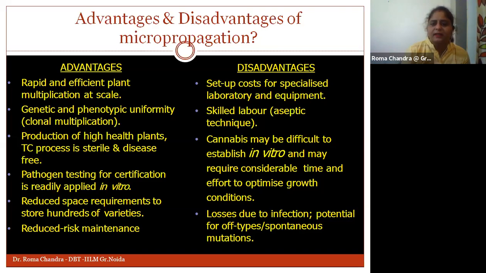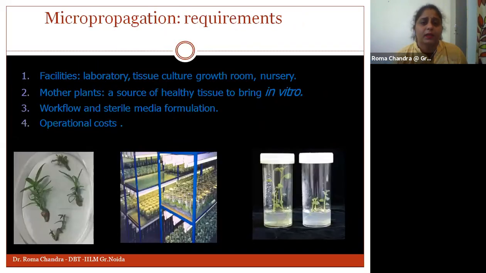Then there are certain other things, like the example of cannabis. It may be difficult to establish it in vitro, but it can be done, though it requires considerable time and effort to optimize the growth conditions. And due to infection, we can also lose certain varieties. It is one of the disadvantages of micropropagation.